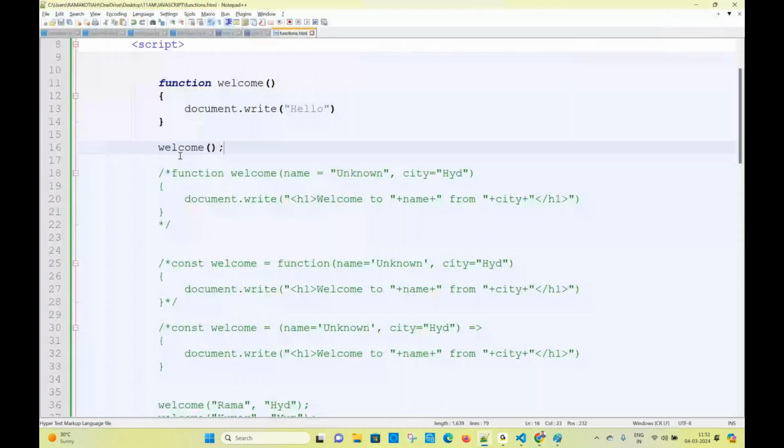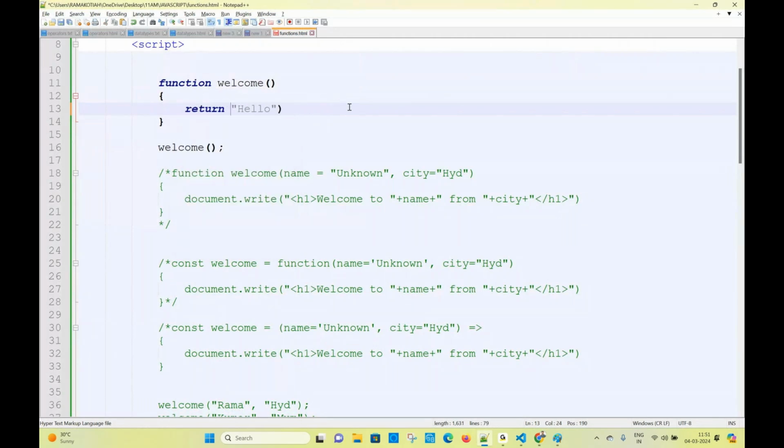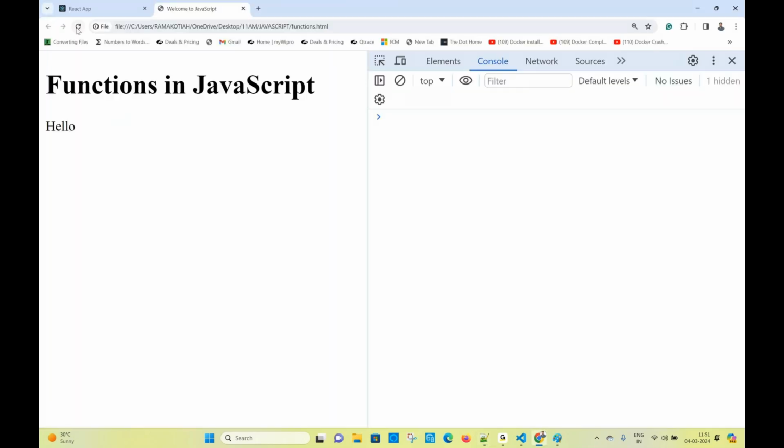Actually, I'm not printing. All of you see this carefully. I'm not printing. I just want to return hello. If we call the welcome function, what it is doing is not printing, it is returning. Returning in the sense that it always gives some value to you. If I run the file, I created a function and I'm calling the function. Will you get any output here? There is no output. It is not giving any output.